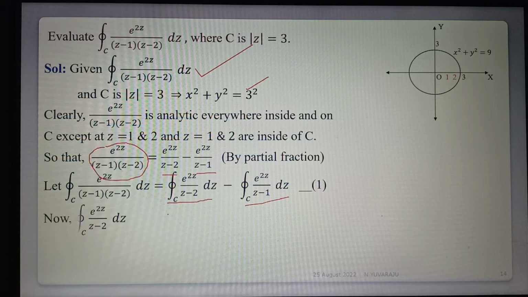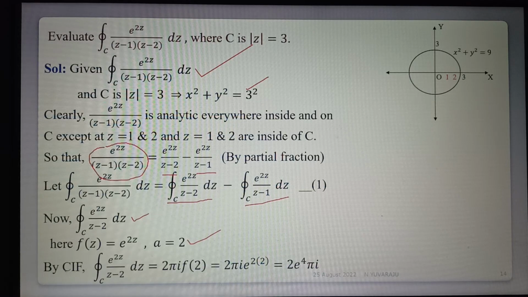First finding the first integral. Here f of z is e power 2z, and this is z minus a, where a is equal to 2. By Cauchy's integral formula, the integral of e power 2z by z minus 2 dz is 2 pi i into f of a, where a is equal to 2. So f of z is e power 2z, replacing z by 2, that is 2 pi i into e power 4. Next finding the second one.